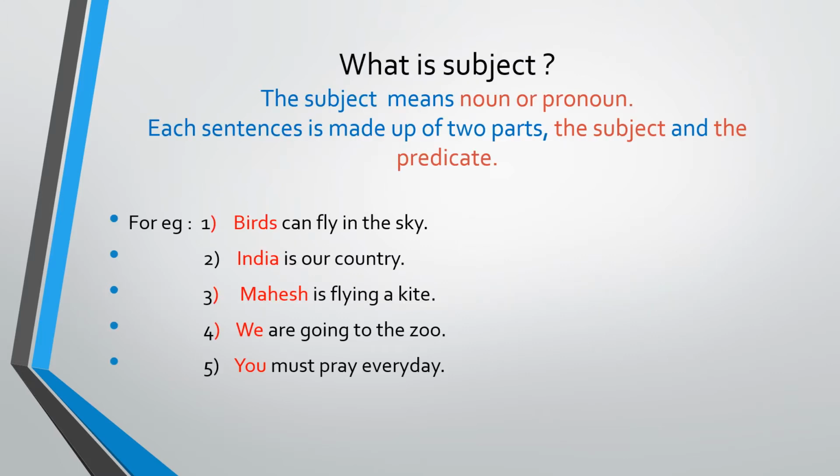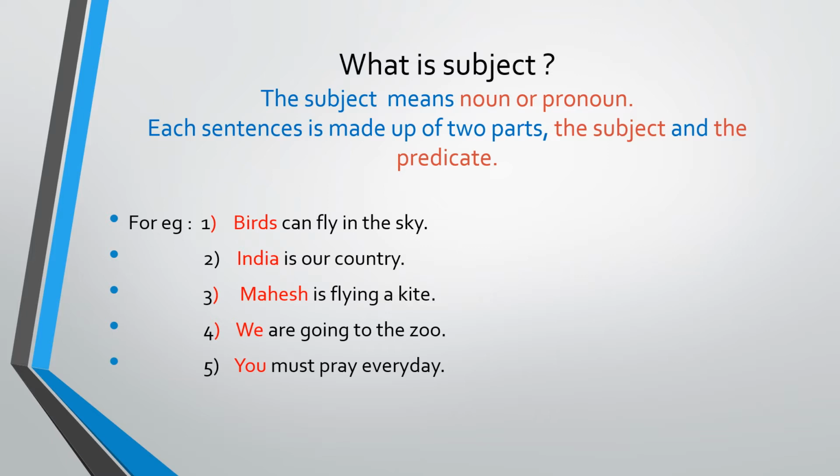See, what is subject? Here the definition is given: the subject means a noun or pronoun. Subject means any noun or pronoun. Now do you know, children, what is a noun and what is a pronoun? Yes, noun means any name of a person, place, animal or thing.